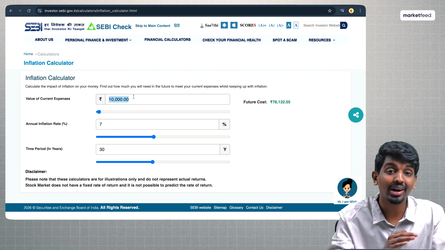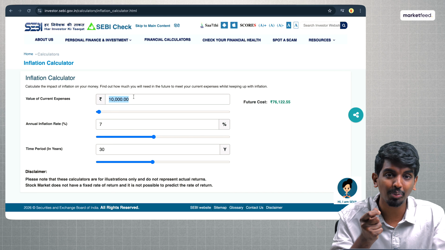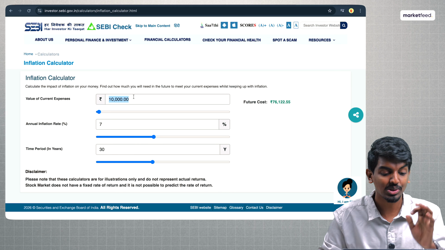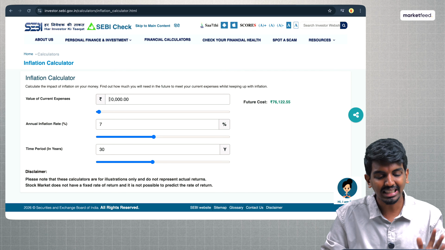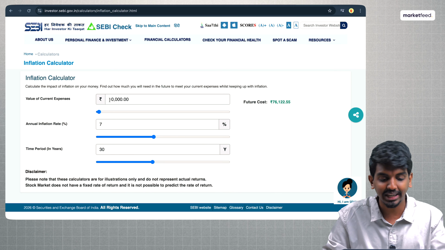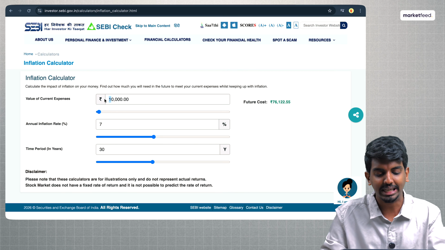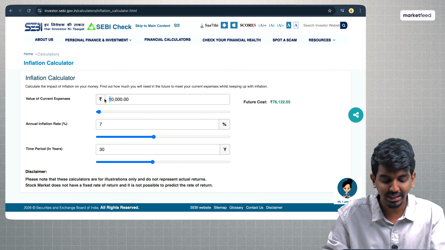There are certain calculations. Here you need to understand what your expenses would be at the time of your retirement, or when you want to start your SWP. That's what we're going to figure out here. Let's say the value of your current expenses is what you want to withdraw some years later. You don't know how many years later and how much value. So let's do the math here.